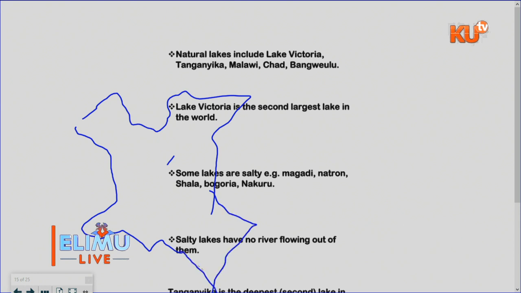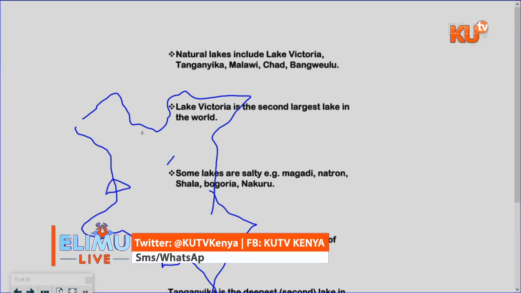Don't worry about my diagram. So this one is Mount Kilimanjaro, this one is Mount Elgon, this one is Lake Turkana, and this one of course is Lake Victoria. Let me give you the rivers. This one is River Turkwel, and this one is River Kerio. Then we have another one, River Suguta.